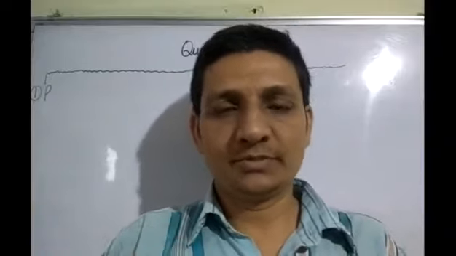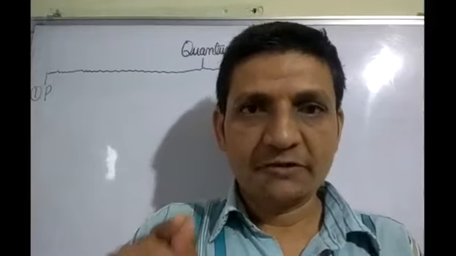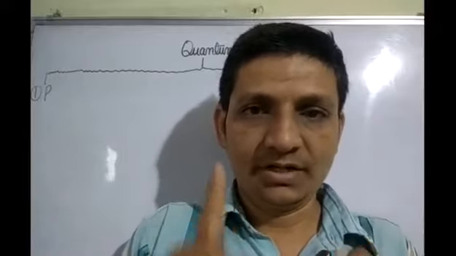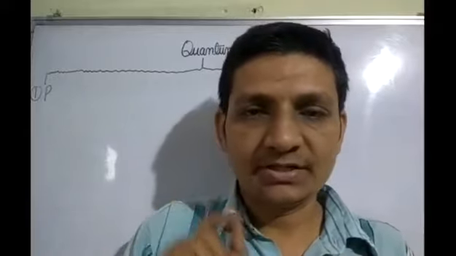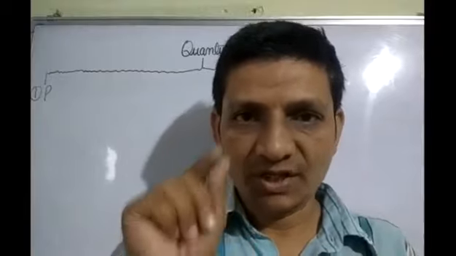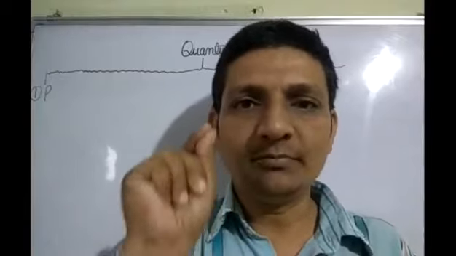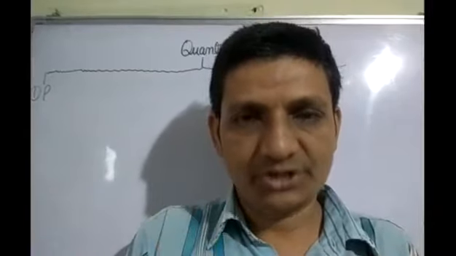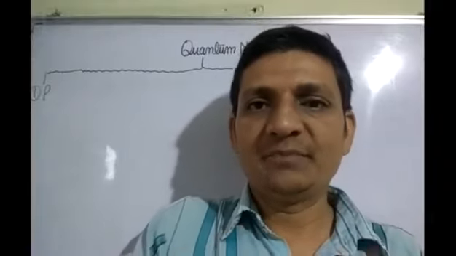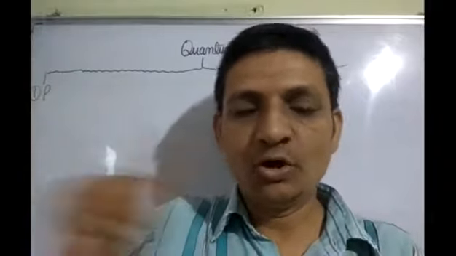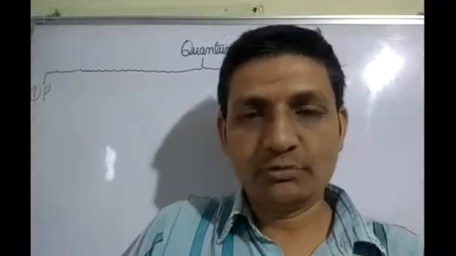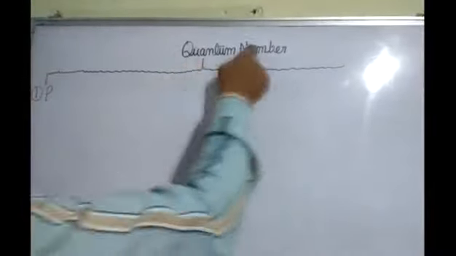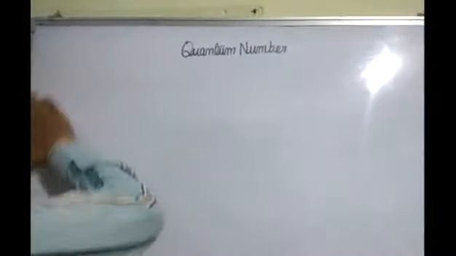Quantum number. What is quantum number? Those numbers which give complete information about electron regarding principal energy level, sub-energy level, orientation of orbitals, spin of electrons are called quantum numbers. So look here, quantum number. What is quantum number? First topic is what is quantum number?